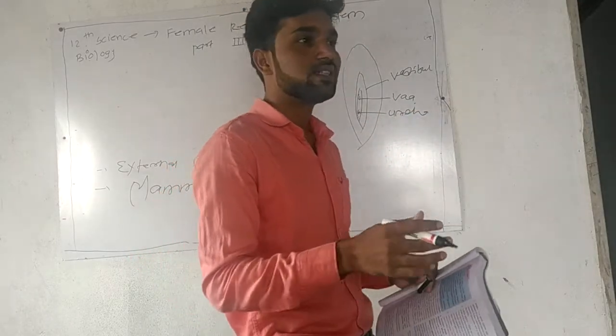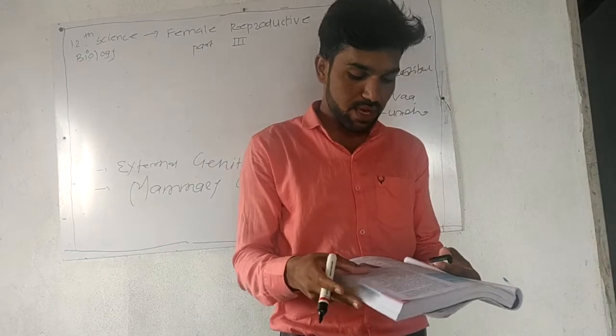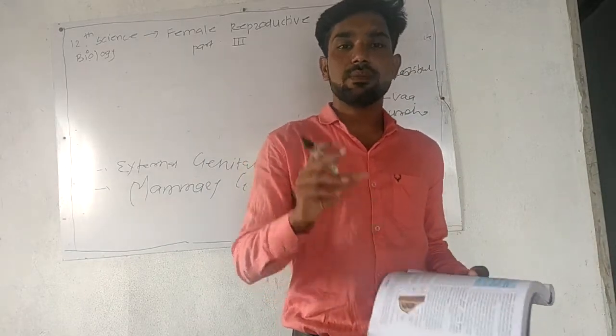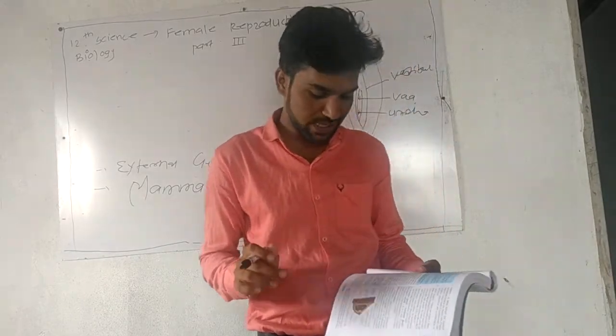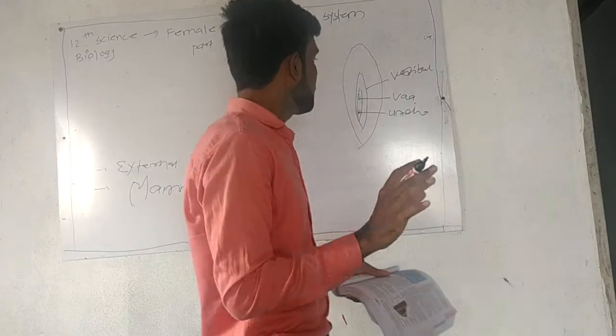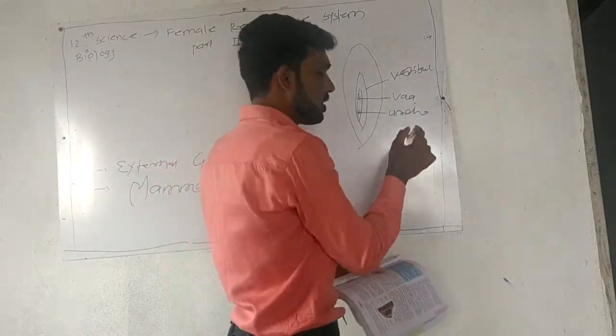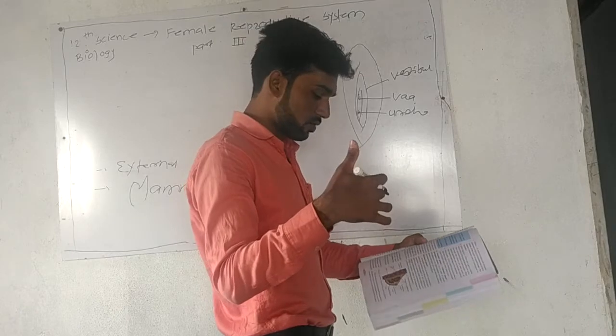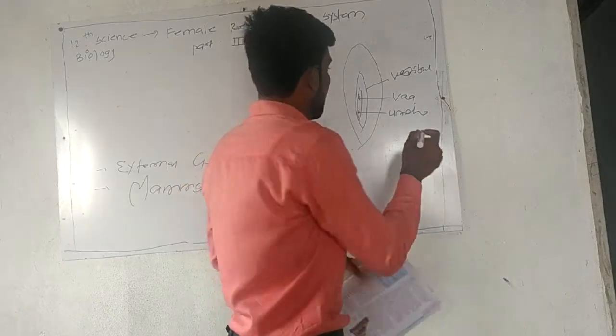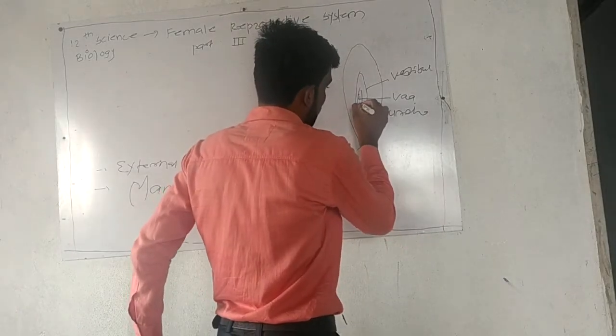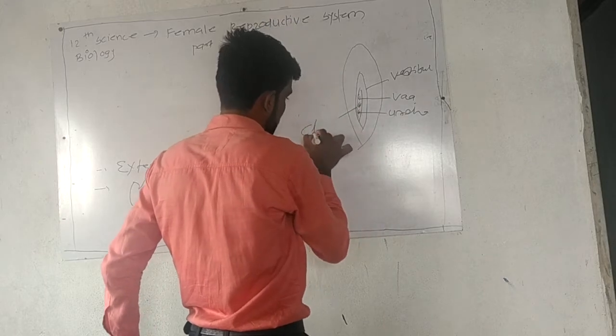There is a small structure you can see in the diagram. Now, labia minora. These are a pair of parts, which lie posteriorly and near to the labia majora. It's covered. Here is a small portion, that is your clitoris.